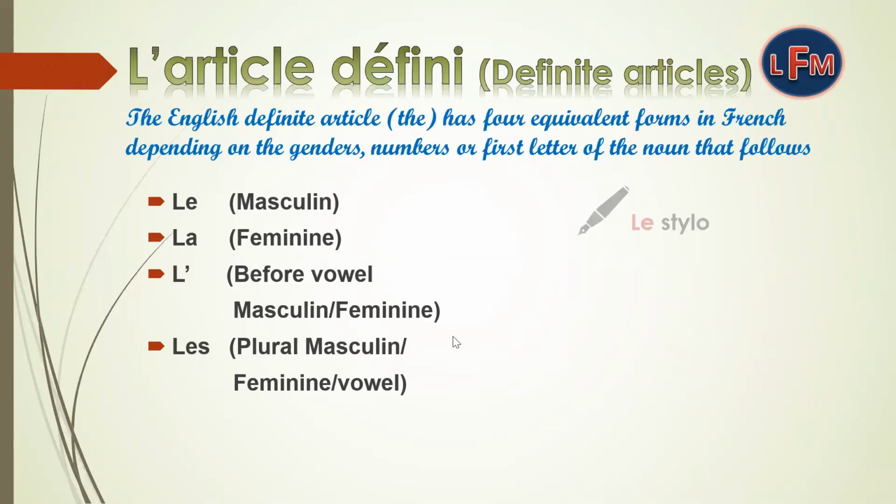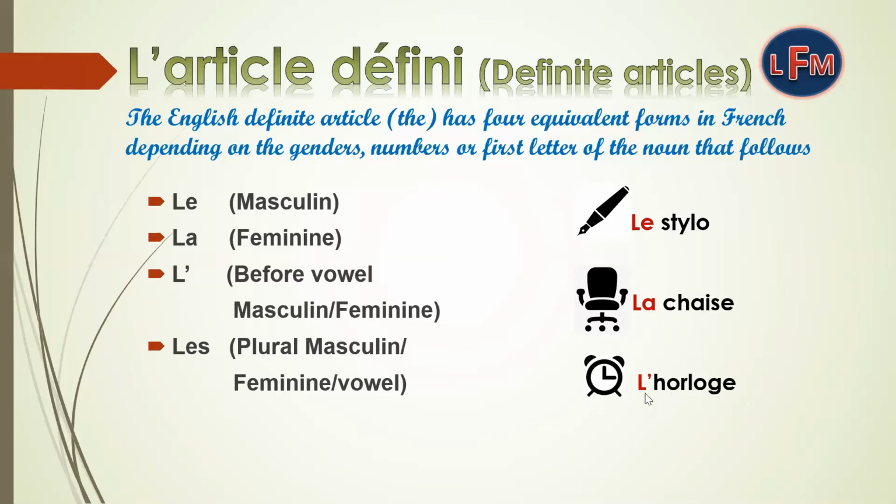For example, le stylo. As I told you earlier, stylo is masculine, therefore we will write le. La chaise, chaise is feminine, so we will use la. L'horloge, which means clock, H is treated as a vowel here, so we will use l apostrophe. Les livres, as livres is plural, so we will use les here.